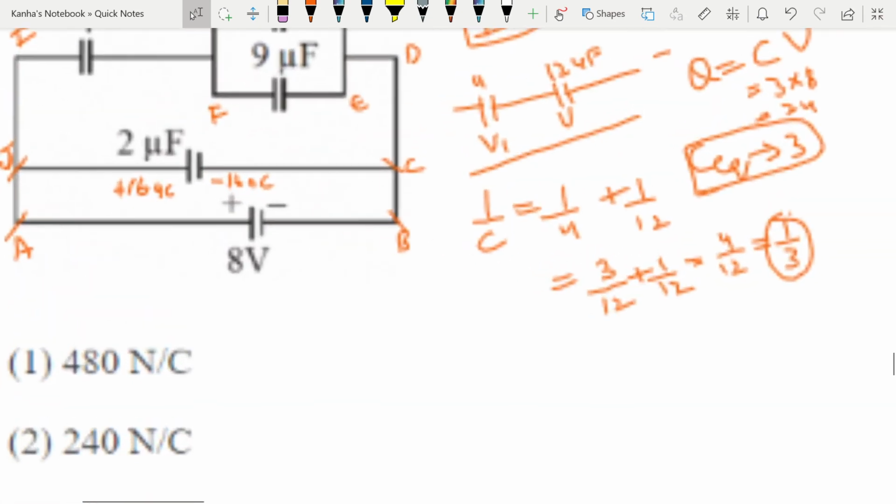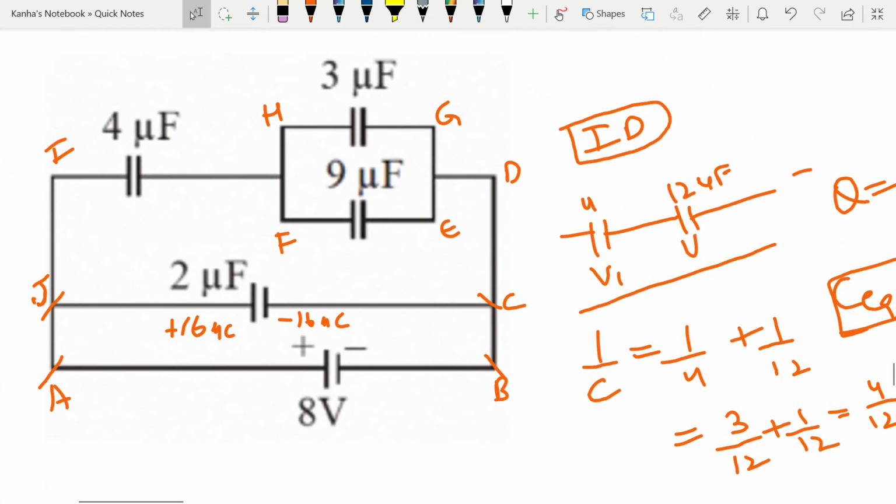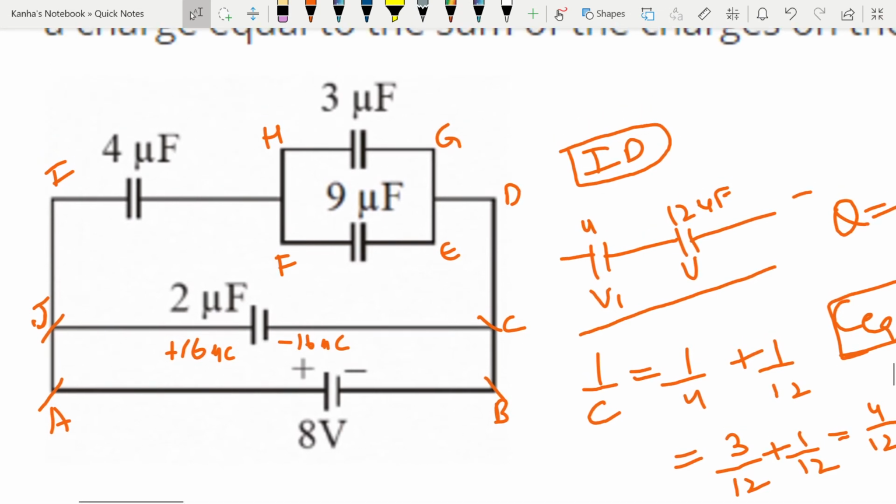Sorry for that. Let me go and mark this again. So this turns out to be plus 24, plus 24, all are in μC. This is minus 24. Okay, and now how will the charge distribute here? You already know how to split charge when the potential has been given to you.